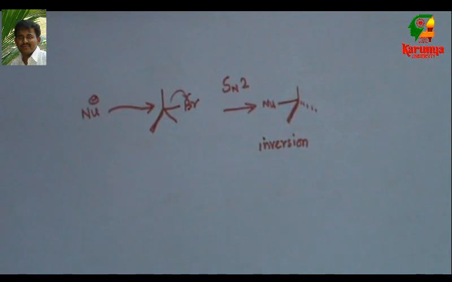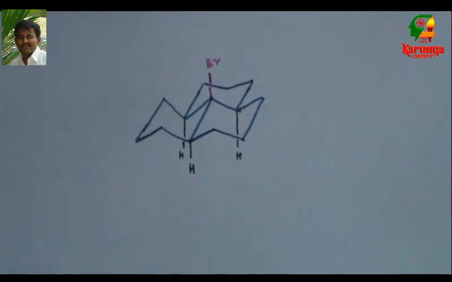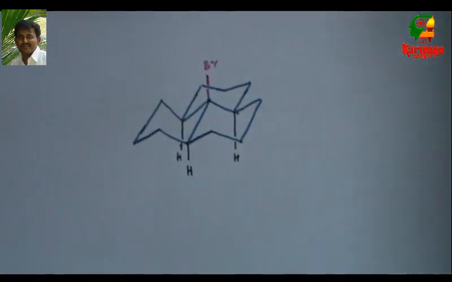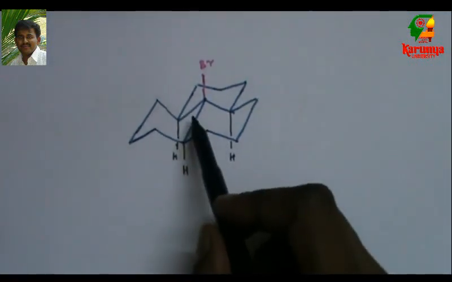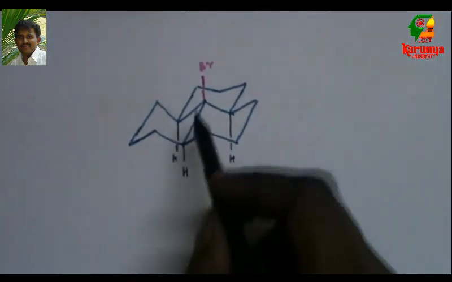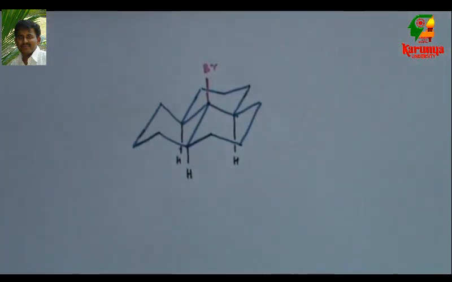Now we have seen that in our compound it is SN1. That means we should get racemic product. Now look at the compound. This is the structure of the compound. It is a tricyclic compound. This is the Br. Br and hydrogen, they are trans. You can see here they are trans. All three hydrogens, they are trans.